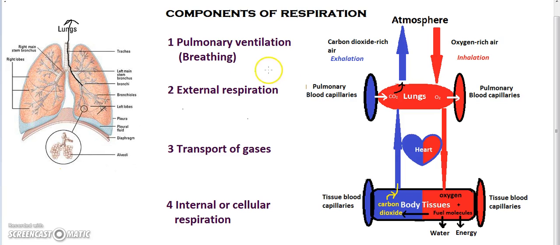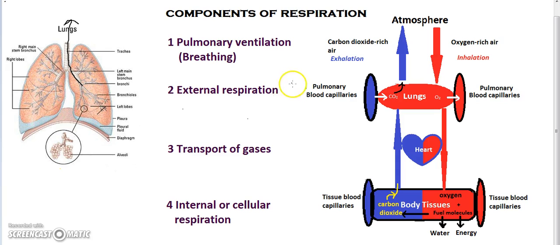Pulmonary ventilation or breathing is the process in which we take into the lungs the oxygen-rich air from the atmosphere and breathe out carbon dioxide-rich air from the lungs into the atmosphere. So the process of inhalation and exhalation constitute pulmonary ventilation. Inhalation and exhalation occur due to changes in the pressure between the atmosphere and lungs caused by the movement of diaphragm and rib cage. Details of the mechanism of exhalation and inhalation has been discussed in another video.